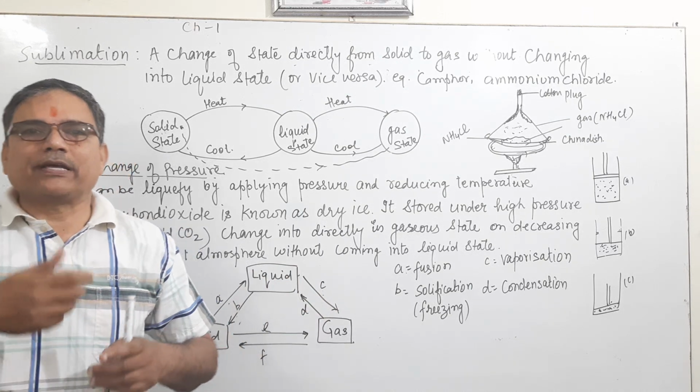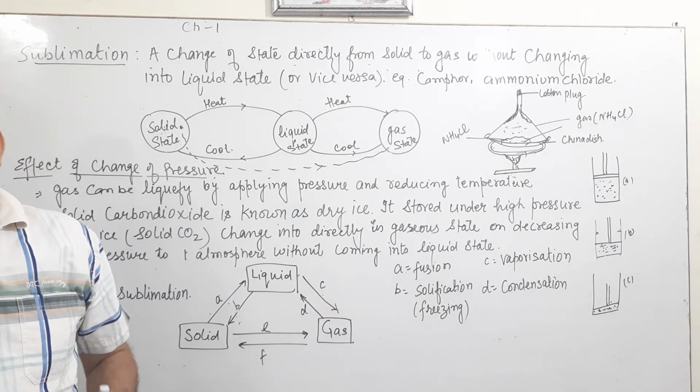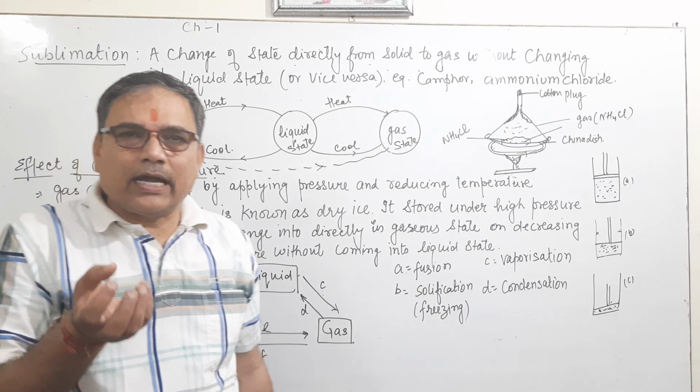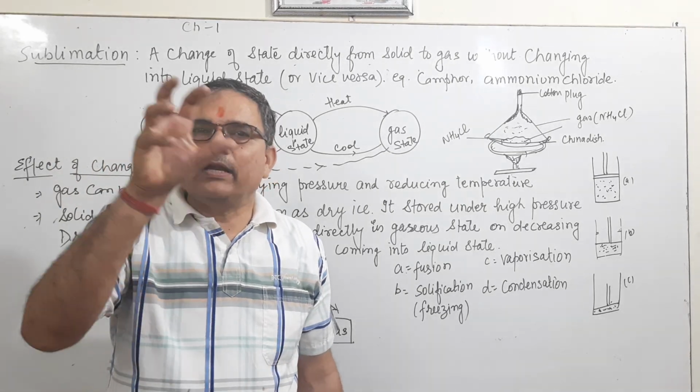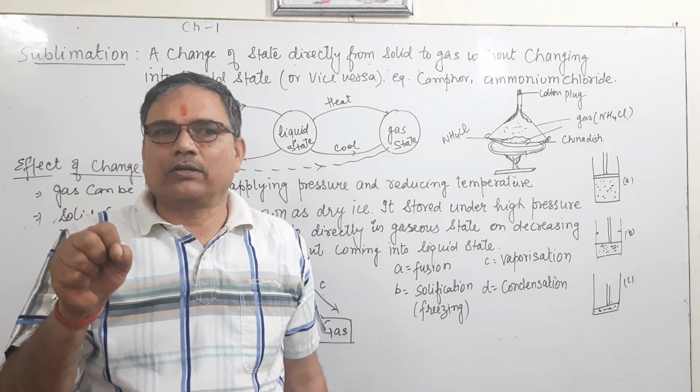When we increase the pressure, that carbon dioxide will exist in solid state.